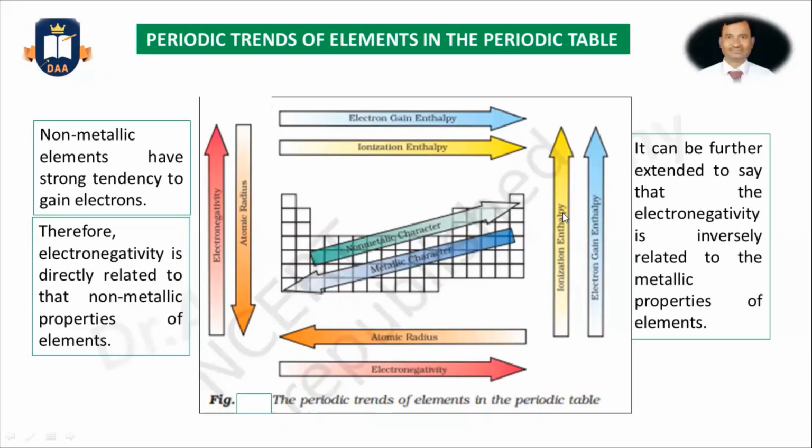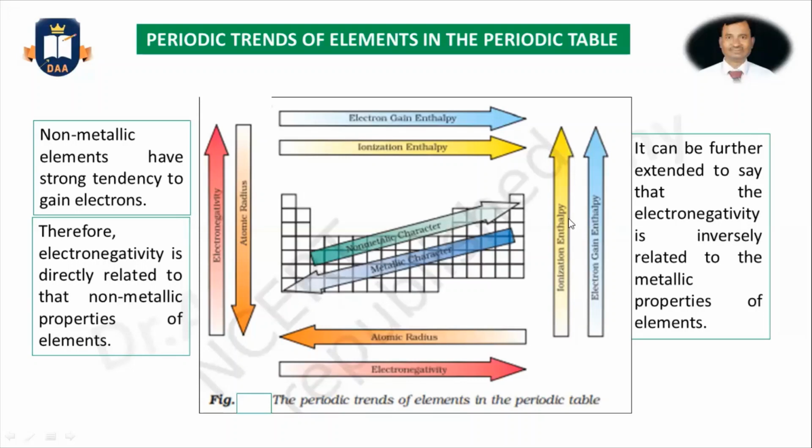Ionization enthalpy is maximum for the top elements of any group, and electron gain enthalpy is also like that, similar to ionization enthalpy.